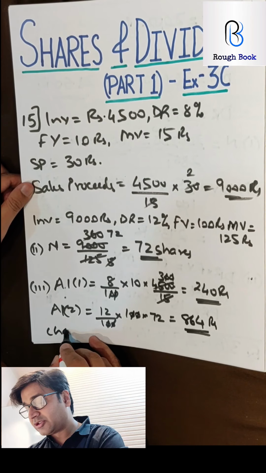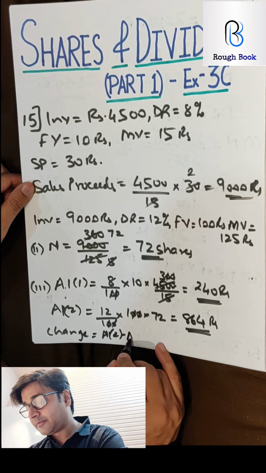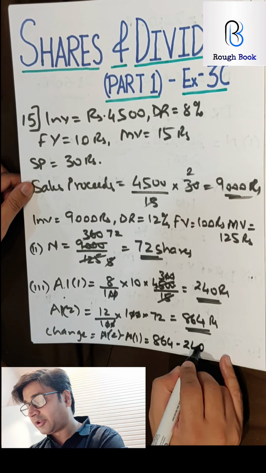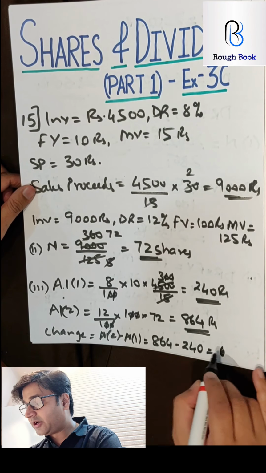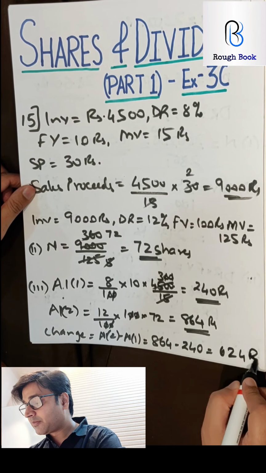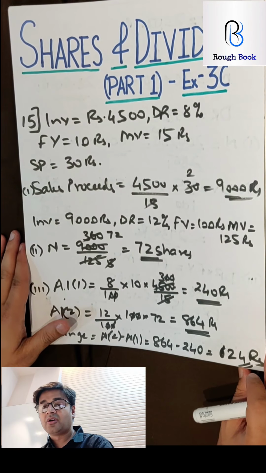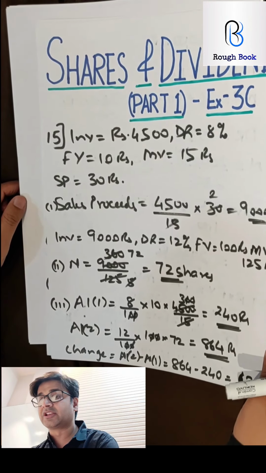So what is the change? Change is AI2 minus AI1. So that is going to be 864 minus 240. So the difference we get is 624 rupees. Did anyone manage to get the same answer? 624 rupees. Wow, that's good if you got it. Amazing guys, good job. Let's go with the next question.